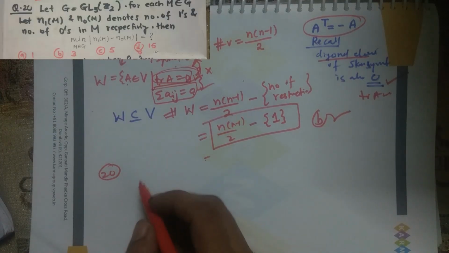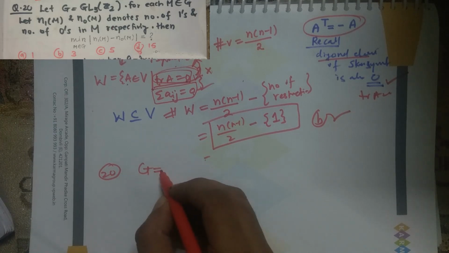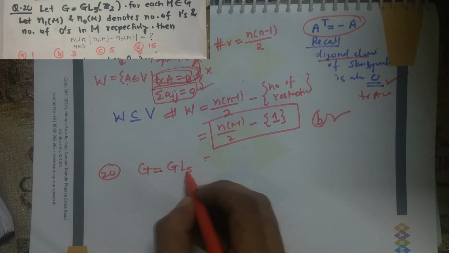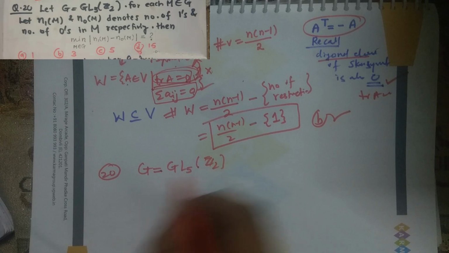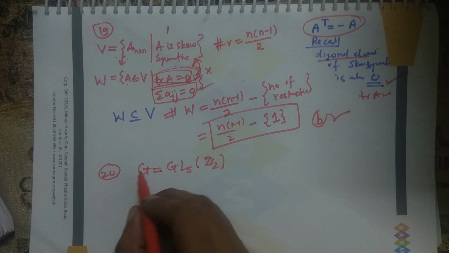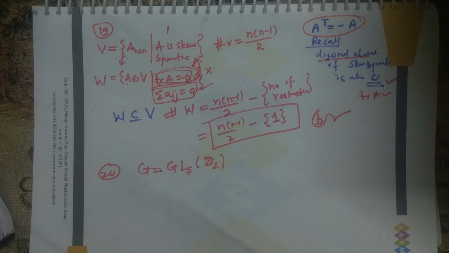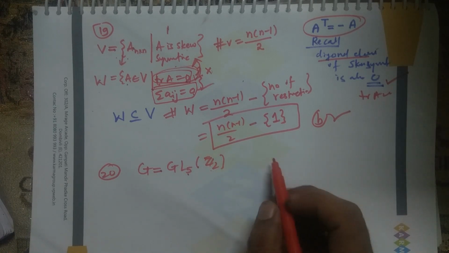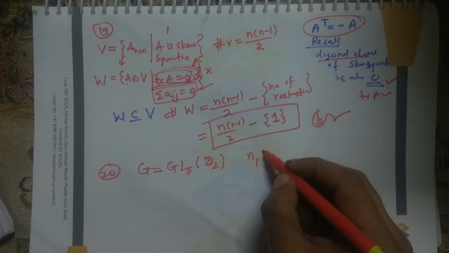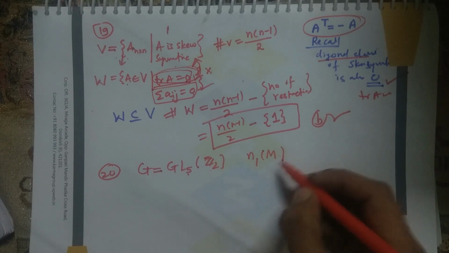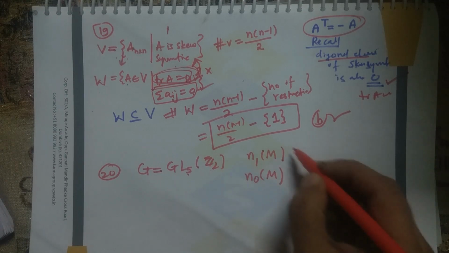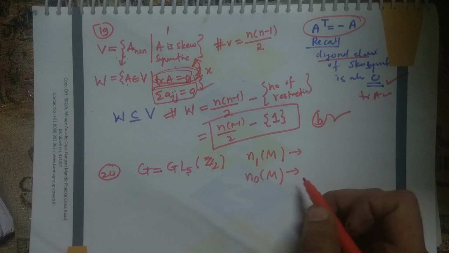Let's look at question number 20. What are they saying in 20? They define one group G, which is equal to GL(5) over Z2. What is this G? The set of all matrices of order 5 cross 5 whose entries are from Z2. And they define new sets N1(M) and N0(M).